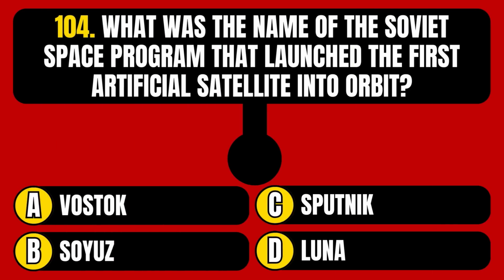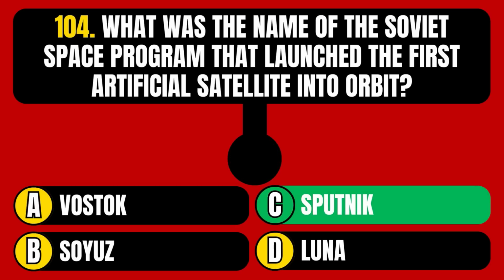What was the name of the Soviet space program that launched the first artificial satellite into orbit? Vostok, Soyuz, Sputnik, or Luna? The correct answer is option C, Sputnik.